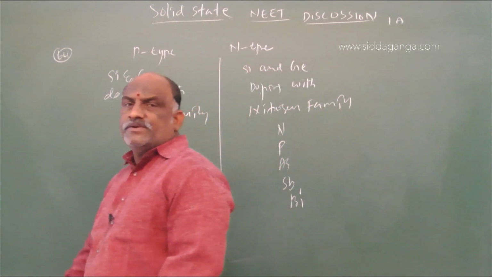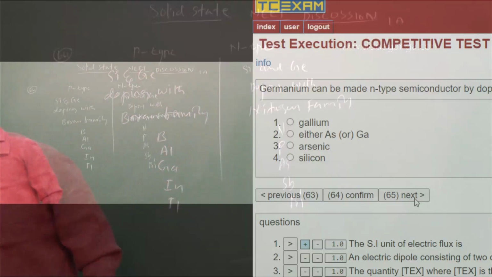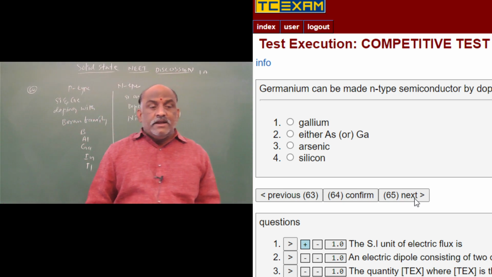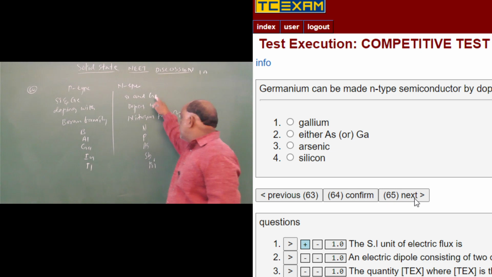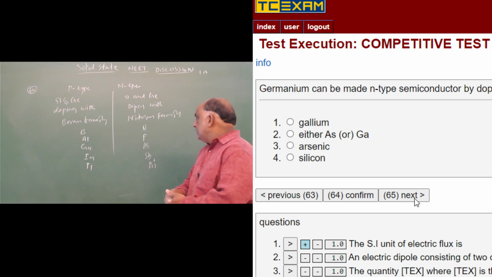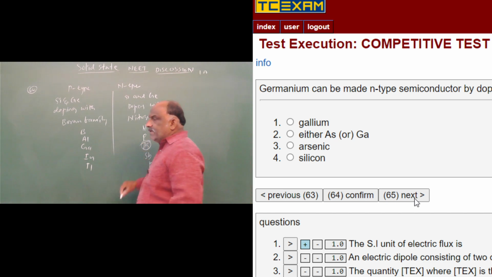This leads to the formation of P-type semiconductors and N-type semiconductors. Germanium can be made N-type by doping with what? For N-type we require nitrogen, phosphorus, arsenic, antimony, or bismuth, any one of them. The options given are gallium, arsenic, silicon. So the answer is arsenic.